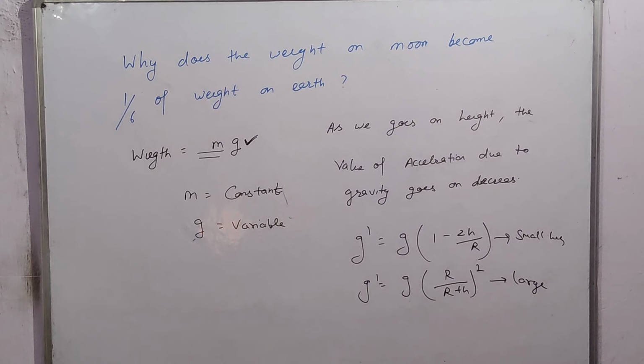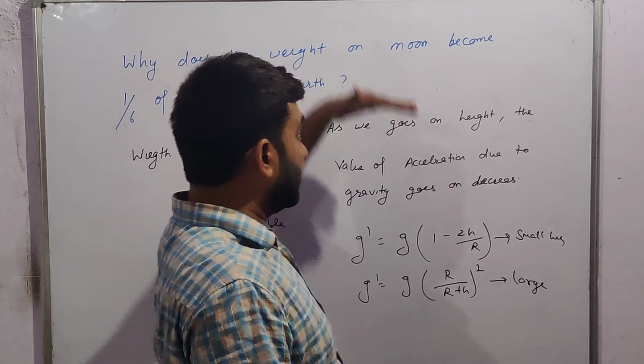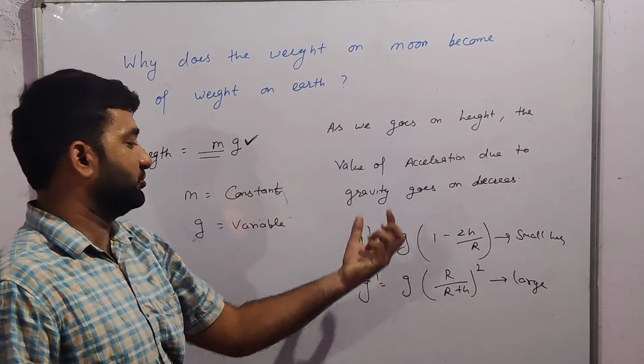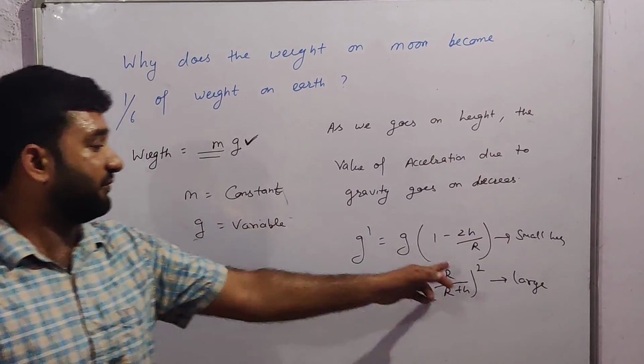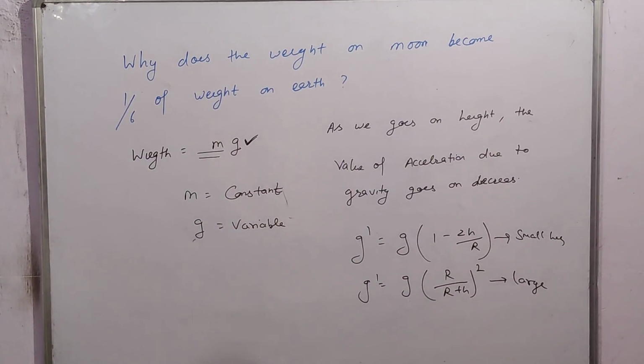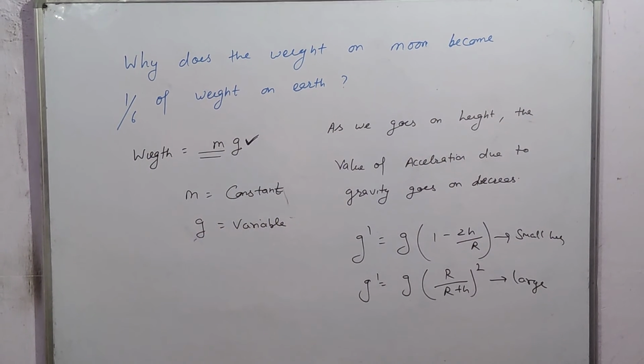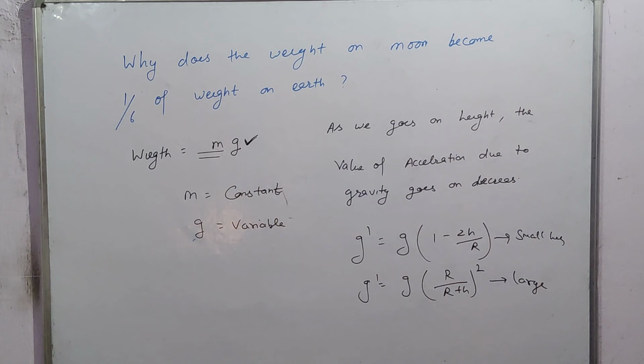As we go upward, acceleration due to gravity goes on decreasing. If we talk about small height, then g dash is equal to g into 1 minus 2h by r. When we go to some height, how much the value of g changes, for that we will use these two formulas. The first formula is for small height, the second formula is for large height. As g increases or decreases, the weight will vary. If it increases, the weight will increase, and if it decreases, the weight will decrease. But you have to remember always that as we go up in height, acceleration due to gravity goes on decreasing.